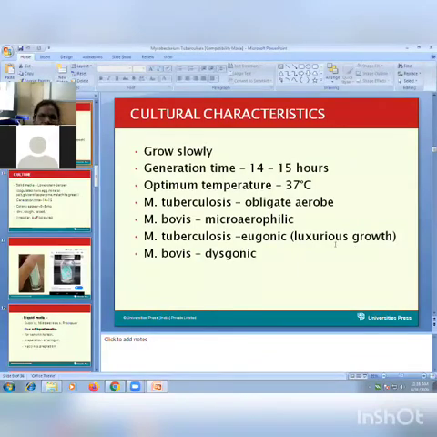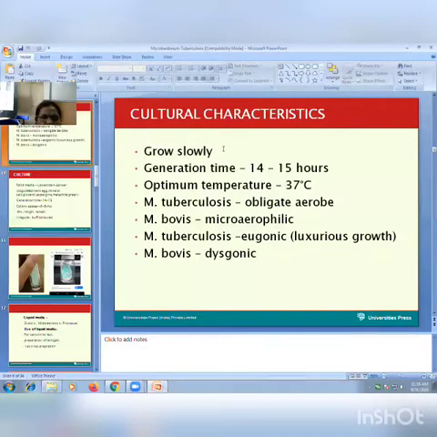About the cultural characteristics of tuberculosis bacilli: simple artificial culture mediums are not used for these bacilli. Some different culture mediums are used, but these are the properties of this bacilli on the culture medium. Culture mediums are used to study the characteristics of any bacilli or any organism. LJ medium is used for growth of bacilli. We will see later what the LJ medium is.